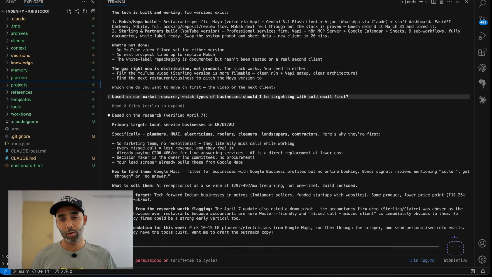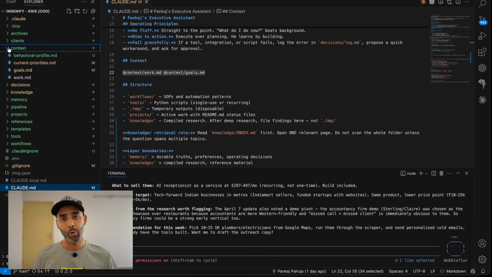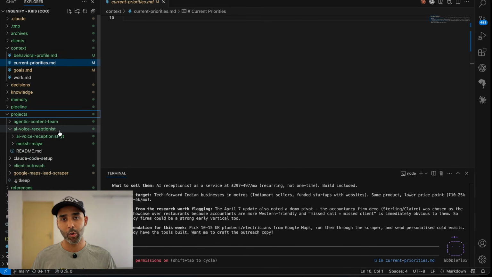Now, if you're thinking this looks powerful and I don't know where to start, here's the minimum viable version. Four things. Number 1, a Claude.md file. Write your identity and your operating principles. Tell the AI who you are and how you work. Number 2 is the current priorities. 3 to 4 things updated every Monday. Just tell your AI to do it.